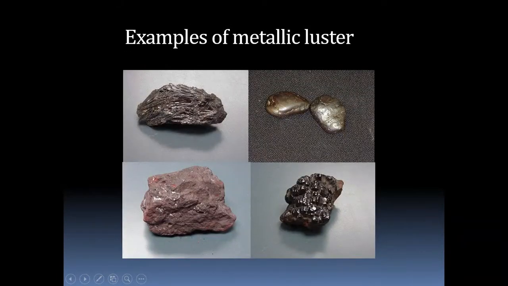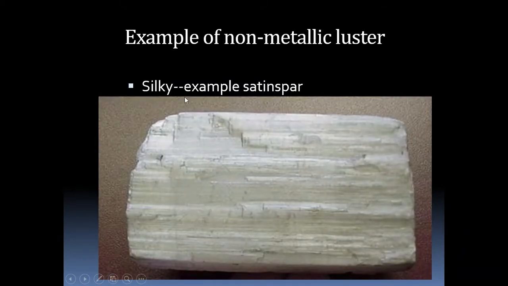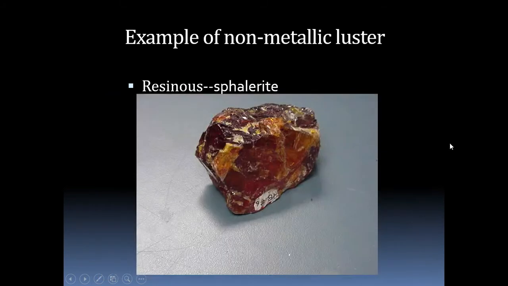Here again you can see metallic luster examples, hematite and magnetite. This appears like metals, so because of that it is considered metallic luster. You can see some of the examples. Silky luster, you can see serpentine. You can see threads in this mineral. That means it is a silky luster, appears like silk.